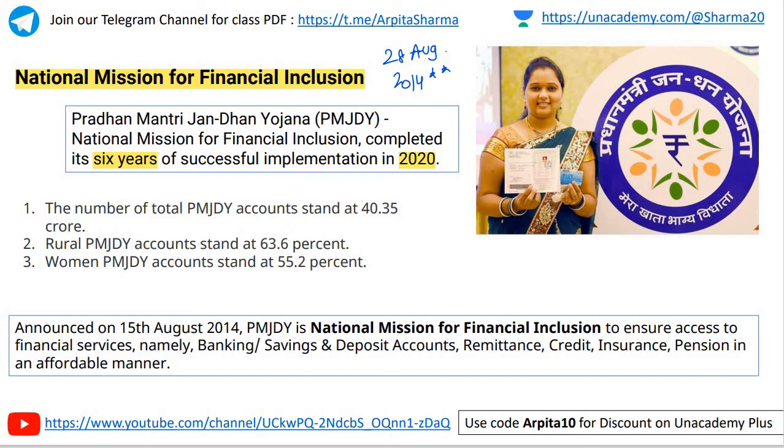So the number of total Pradhan Mantri Jan Dhan Yojana accounts stand at 40.35 crore. Rural Pradhan Mantri Jan Dhan Yojana accounts stand at 63.6% and women accounts stand at 55.2%.